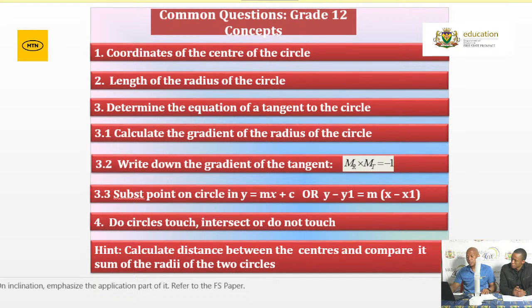Very important, you calculate the distance between the centers. You have two circles, calculate the distance between the two centers, and then you compare it with the sum of the radii of the two circles. It means I will have the radius of the first circle plus the radius of the second circle. Now, I just compare the two. If the distance between the two is equal to R1 plus R2, then the two circles touch. But if R1 plus R2 is greater than the distance between the two centers, then it means the two circles intersect. But if the distance is greater than R1 plus R2, then they do not touch. Please let us look into that.